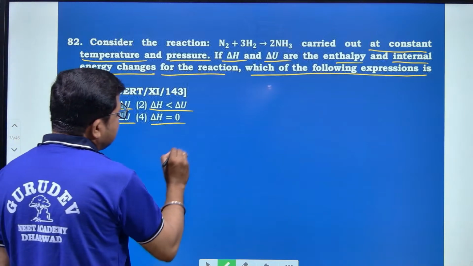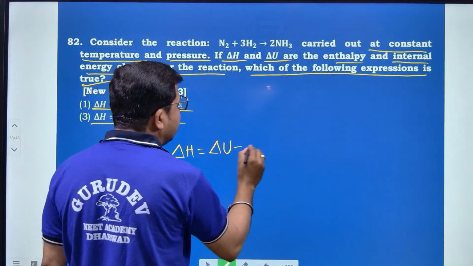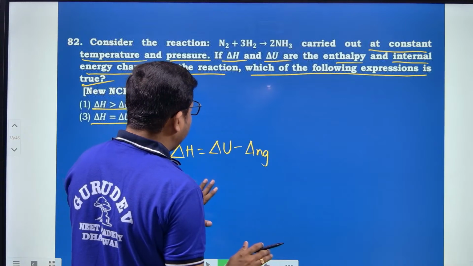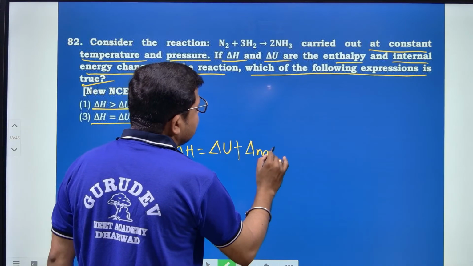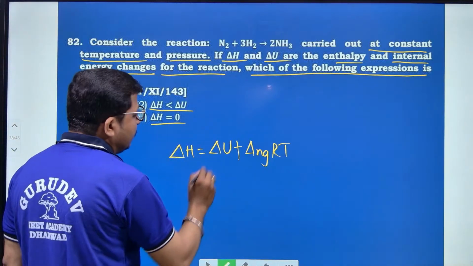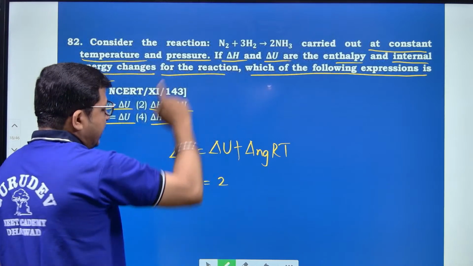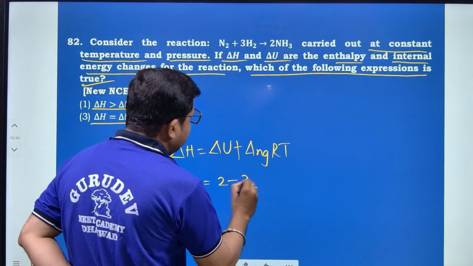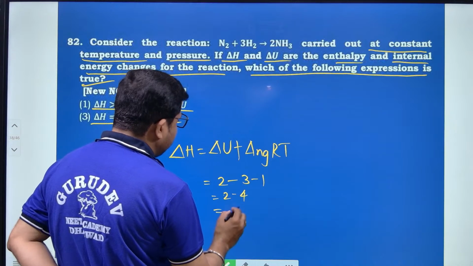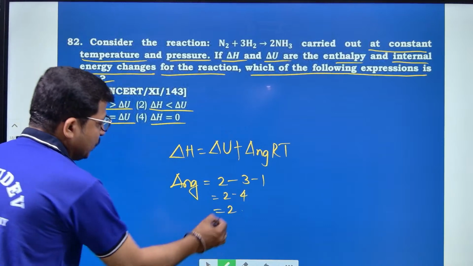But the formula is delta H is equal to delta U plus delta Ng RT, right? Okay, delta Ng RT. Now, in product side 2 moles and in reactant side 3 plus 1, that is equal to 2 minus 4, that is delta Ng value is equal to 2 minus 4, that is minus 2, right?